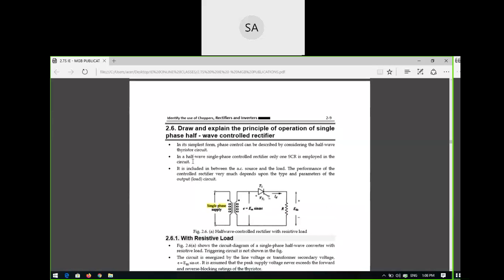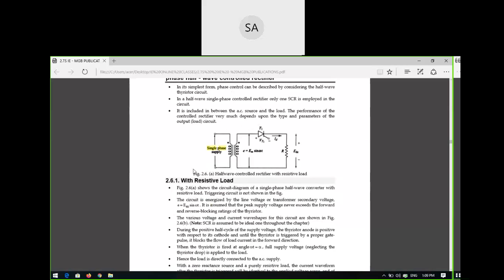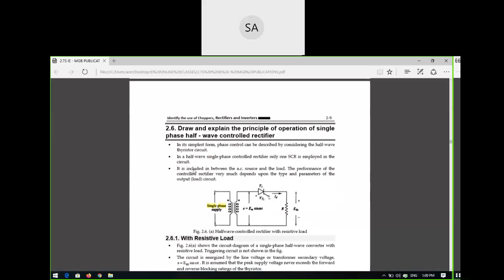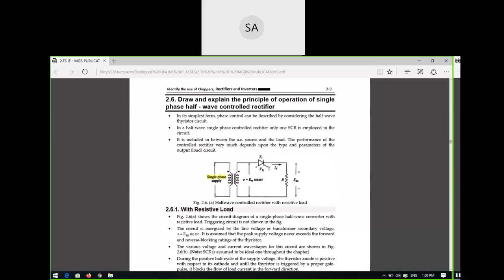Now the next topic: what is the principle of operation of a single phase half controlled rectifier? If you see the circuit diagram, it is the same as your half wave rectifier, correct or not? So what is the difference? The only difference is this: the thyristor. In the place of the diode, you are changing to a thyristor. You are changing only the thyristor.